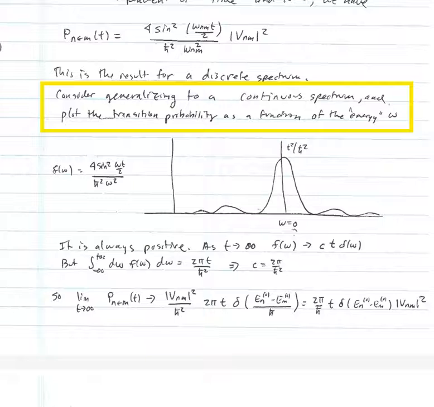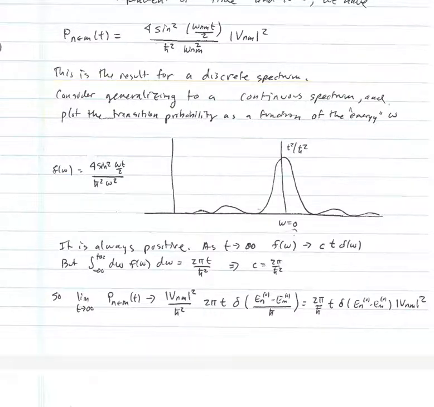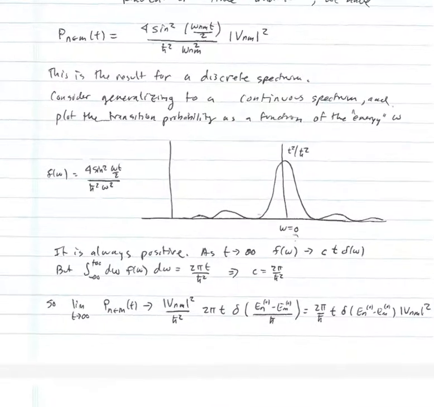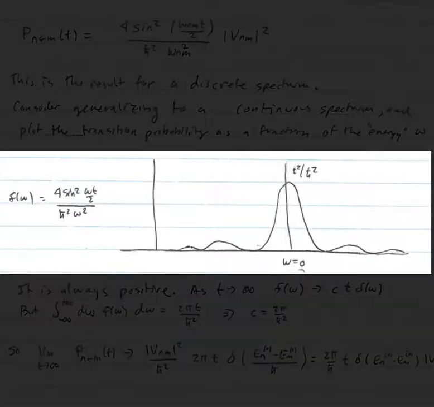If I'm in the continuum, the states have any possible energy in the continuum, and I would then express this difference in terms of some continuous parameter omega. So let's plot that function replacing omega_nm by omega. f of omega is 4 sine squared of omega t over 2, divided by h bar squared omega squared, and the plot is given for you on the right.